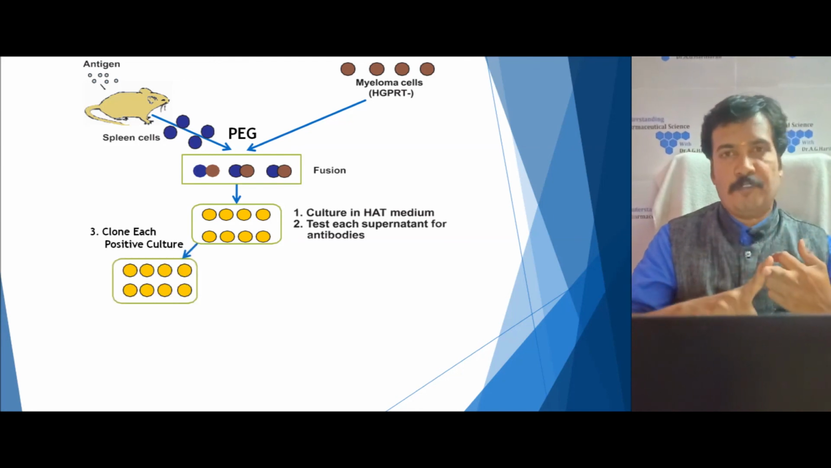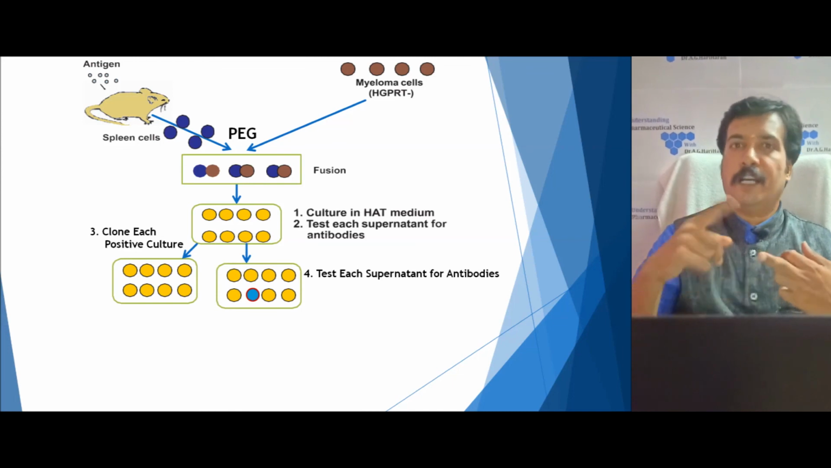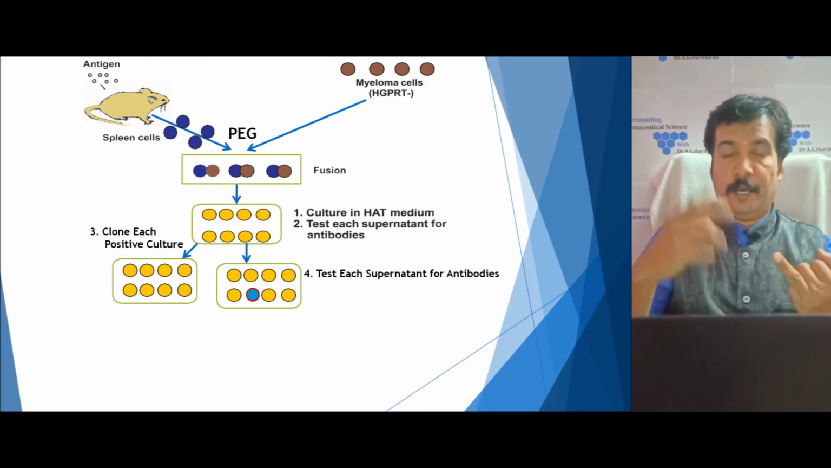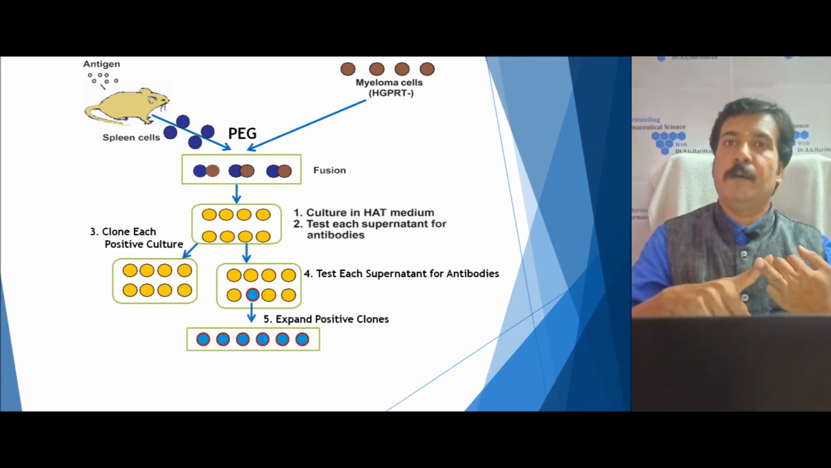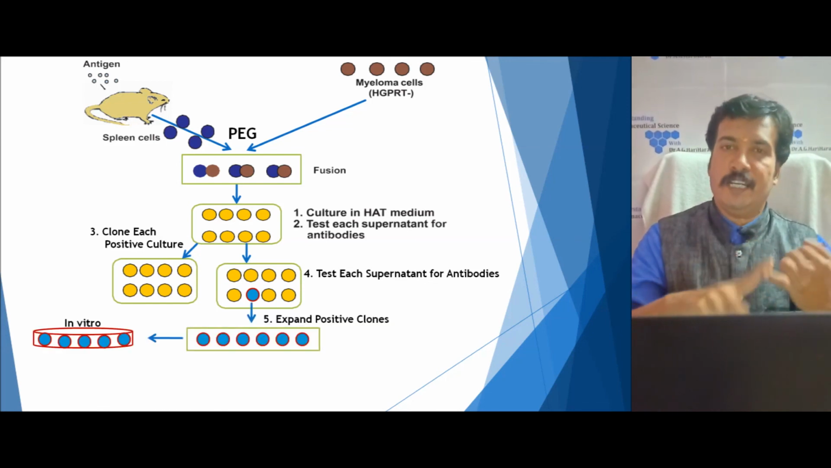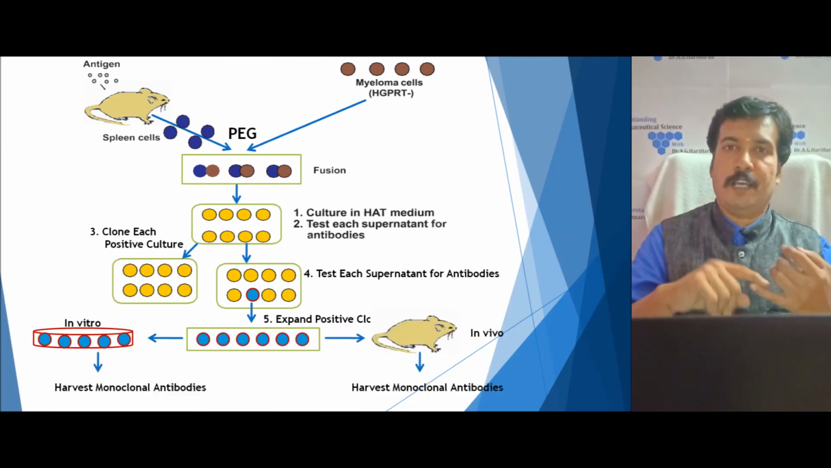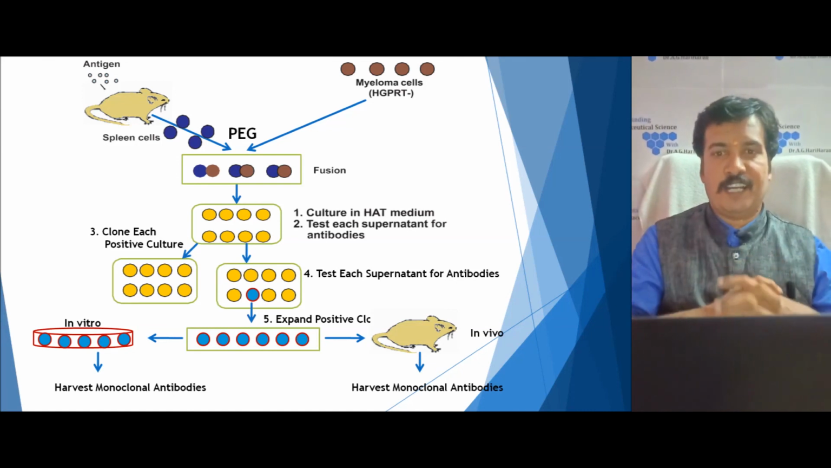Then the pure positive clones are subcultured and the titer values are continuously calculated until a hybridoma producing a large quantity of high antibody titer monoclonal antibody is selected. Then it is cultivated either in vitro or in vivo to produce monoclonal antibodies on a large scale. Then it is harvested and used.